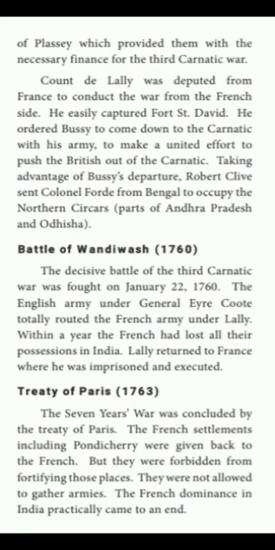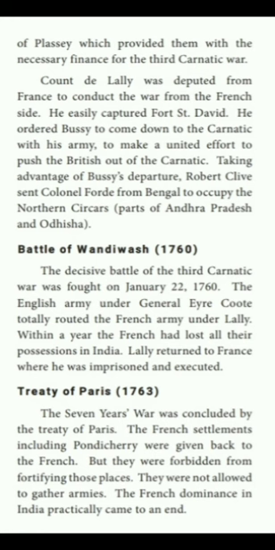Count Lally was deputed from France to conduct the war from the French side. He easily captured Fort St. David. He ordered Bussy to come down to the Carnatic with his army.